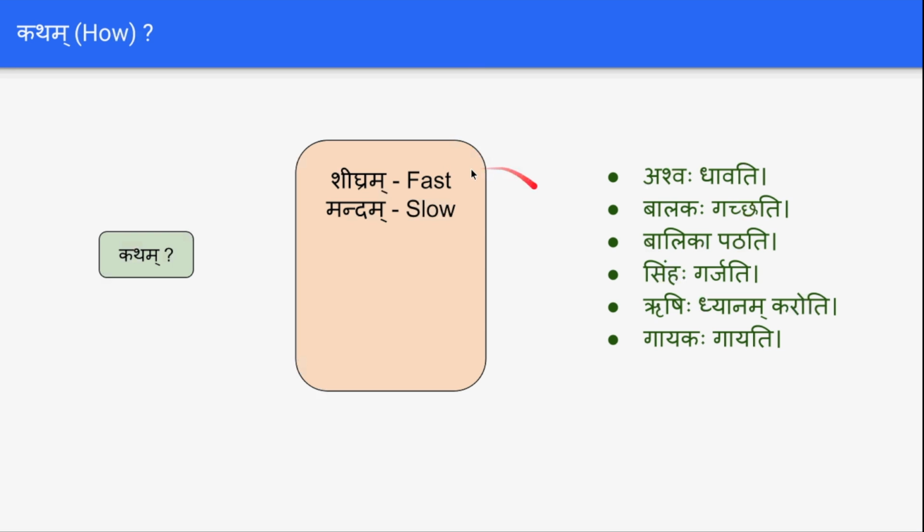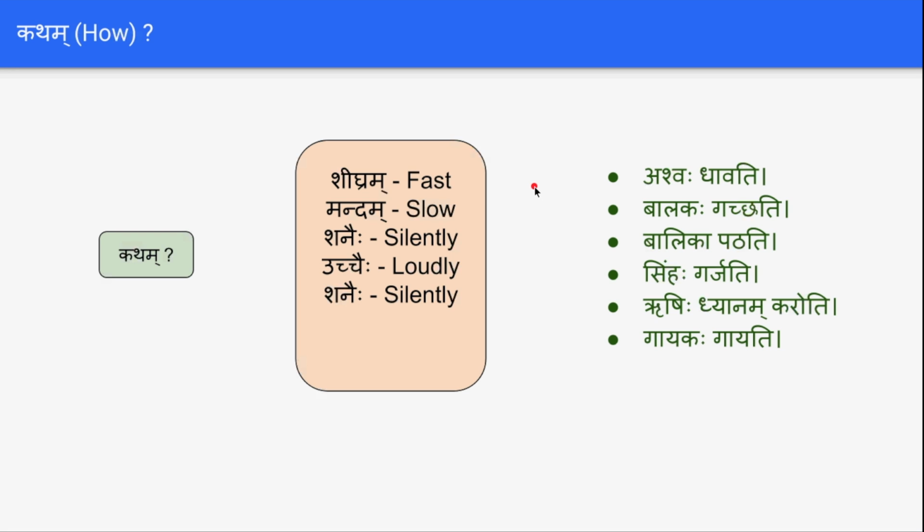Other words like shanaihi mean silently. Balika patati. Balika katham patati? Balika shanaihi patati, she reads silently. Simha garjati. Simha uchchaihi garjati, the lion roars loudly. Similarly, Rishihi dhyanam karoti.